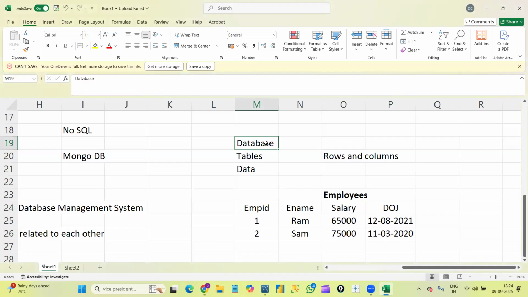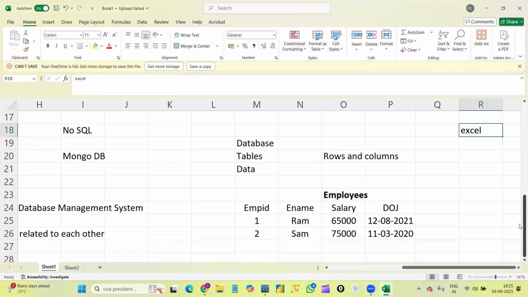Of course, before databases came into existence, what is the situation? In systems we can store the data inside Excel files, right? In Excel files we can store the data, in text files also we can store the data. Before computers came into existence, we used to store the data in files like papers, right? But after computers came into existence, we stored the data inside Excel files mainly, right? But we have some limitations and disadvantages in Excel files. That's where databases came into existence, right?